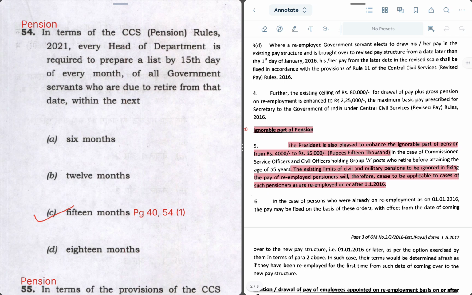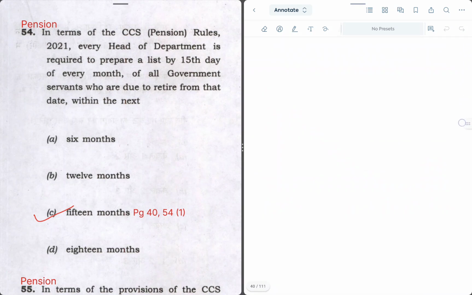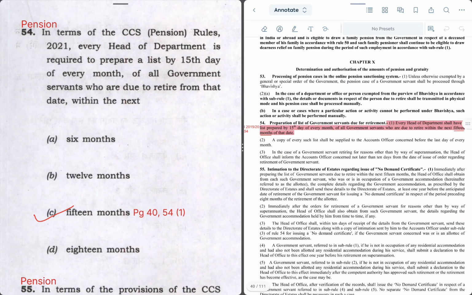Let's go on to discuss the next question. In terms of CCS Pension Rules 2021, every head of department is required to prepare a list by the 15th day of every month of all the government servants who are due to retire from that date within the next how many months. So again I have to open the PDF of pension rules. We have to go to page 40 of the PDF. In chapter 10, in para 54(1), it is given that the HOD shall prepare the list of GS who are due to retire within the next 15 months of that date. So the right answer is option C.